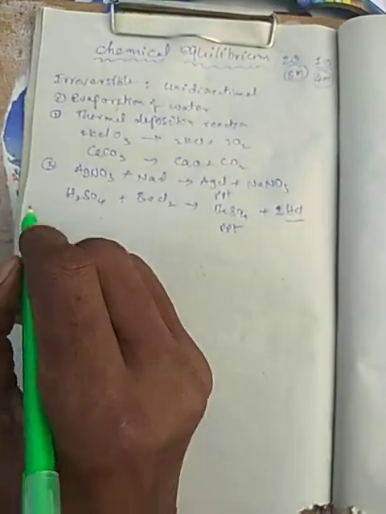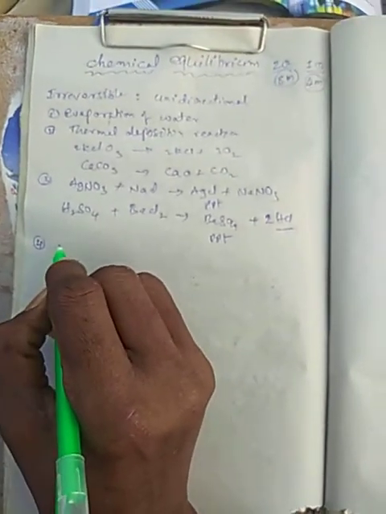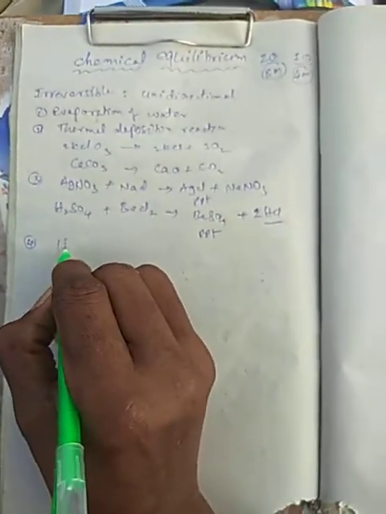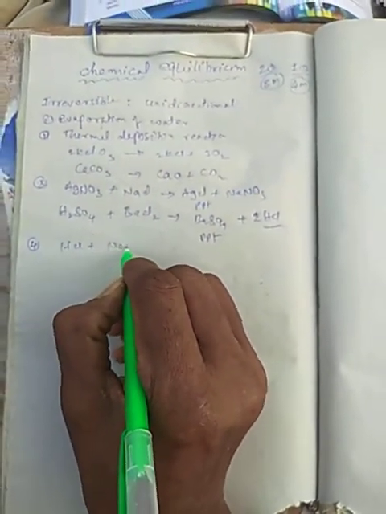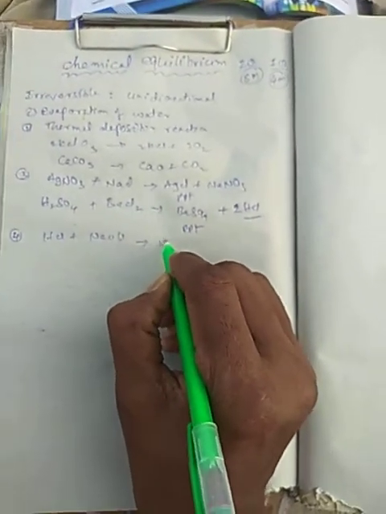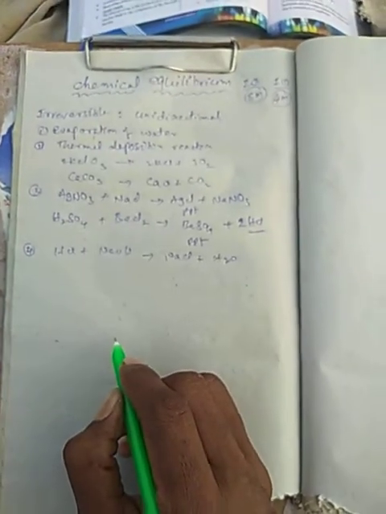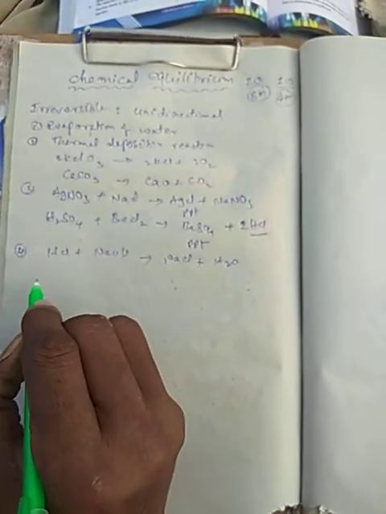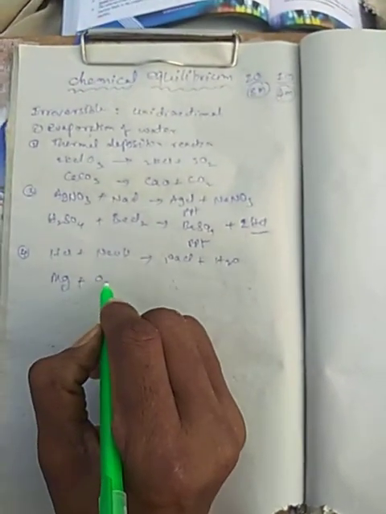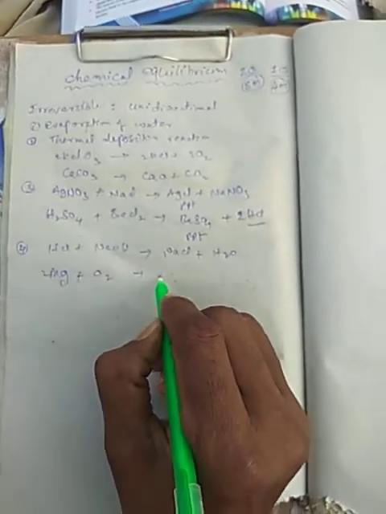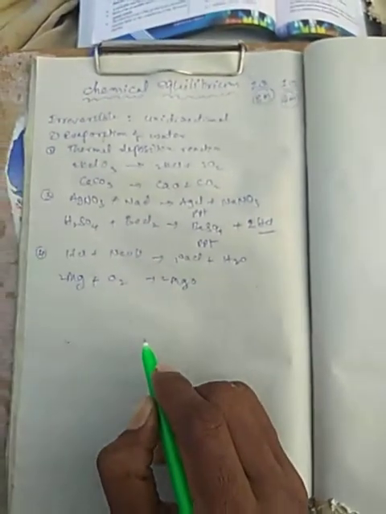Also the fourth one is neutralization reactions, meaning strong acid with strong base to form salt and water. And also some combustion reactions, like magnesium plus oxygen to form magnesium oxide.